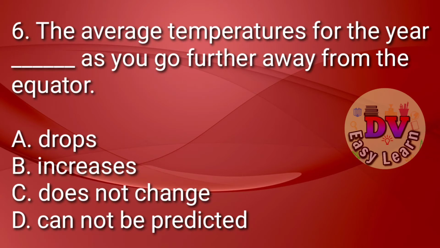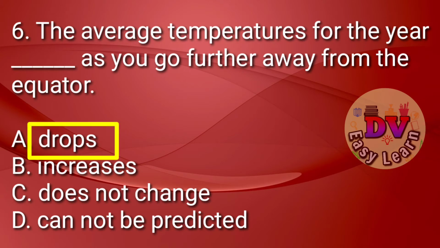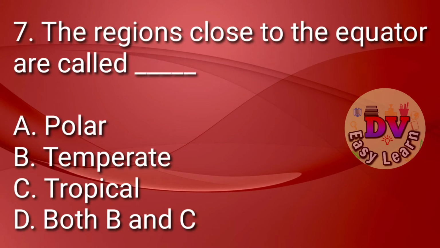Question number 6. The average temperatures for the year dash as you go further away from the equator. Correct answer, drops. Question number 7. The regions close to the equator are called.